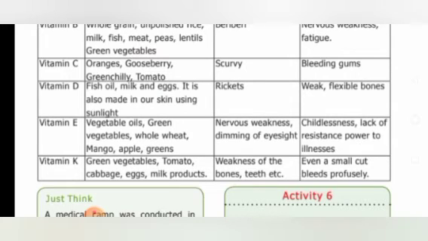So the deficiency disease of vitamin D is, if a proper amount of vitamin D is not present in our body, it leads to rickets. The symptoms of rickets are weak and flexible bones. Our bones won't be strong. They are very weak as well as flexible.